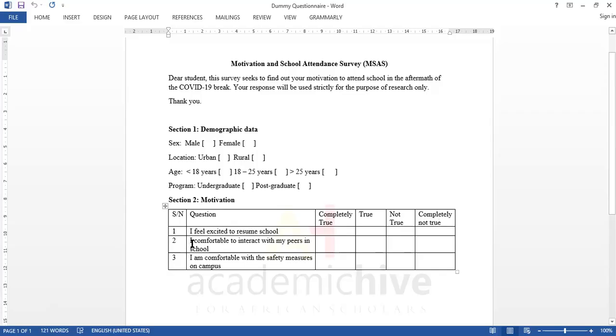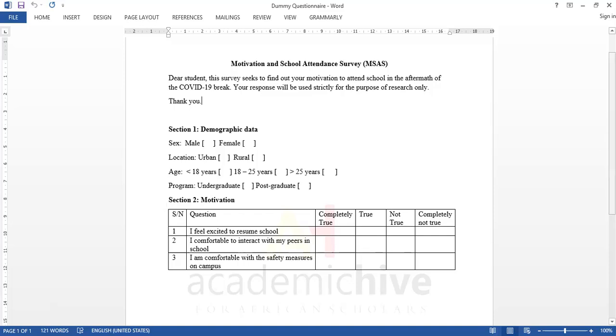The second question was, I feel comfortable to interact with my peers in school, and they're expected to pick an option here, which of these options truly represents their view about interacting with peers once they resume after the COVID-19 break. And then the third one, I am comfortable with the safety measures on campus. There are also options they're supposed to pick from.